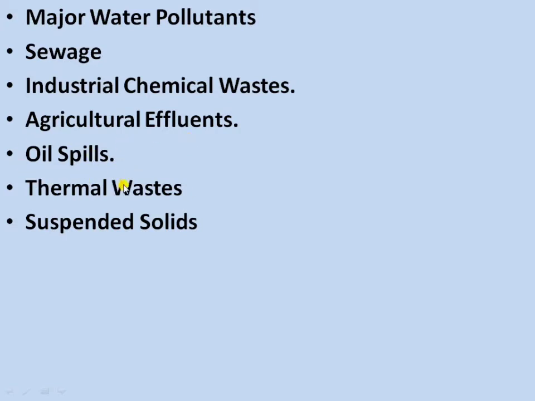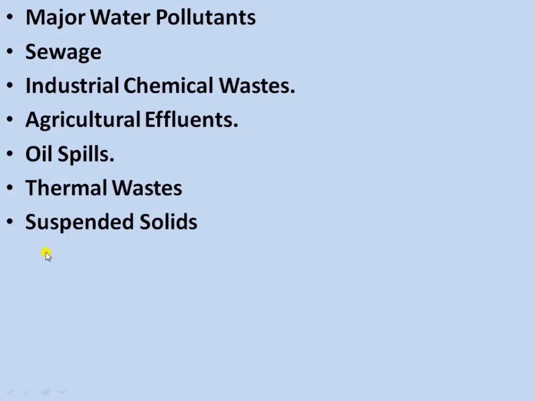Next is oil spills. Oil spills often occur due to an accident or leakage of oil in the sea, and they lead to loss of aquatic life. It's also a water pollutant. Then the thermal waste. You know that thermal industries often spill warm water into the water bodies, which decreases its oxygen content. It also leads to a rise in the temperature of the water, which is not suitable for aquatic animals.